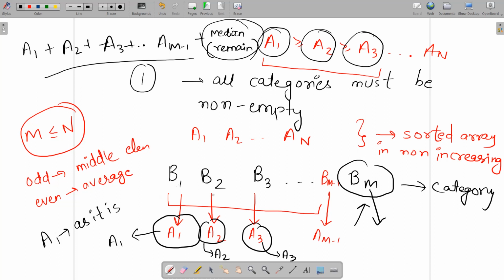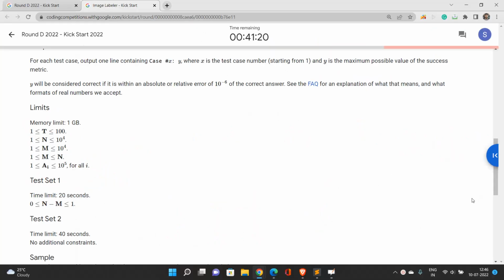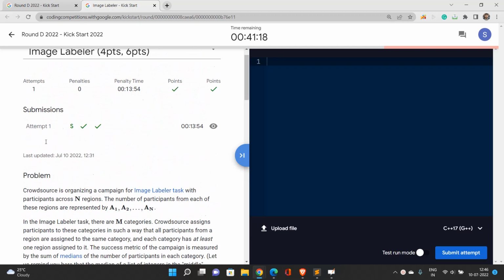You assign all the categories up to bm minus 1, that is m minus 1 categories, so that all these categories contain exactly one element, assigned starting from the maximum element. When we sum up all the medians, you will get the sum of the first maximum element, second maximum element, and so on. For the last category, you need to calculate the median and add it to your answer. So let's look at how we are going to implement that.